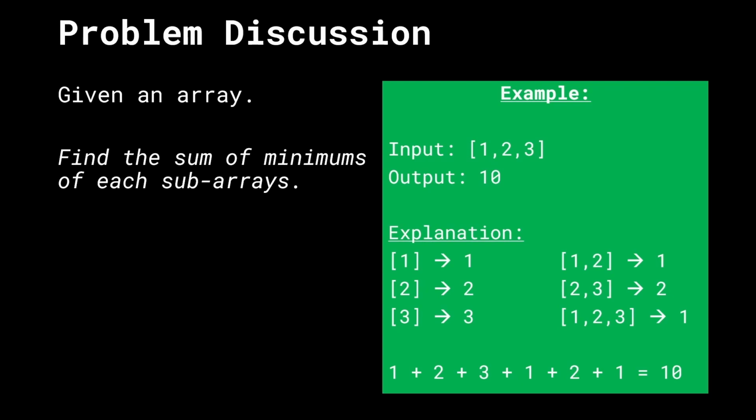Right, so we're given a simple array as the input, and the goal of this problem is to find the sum of minimums of each of the subarrays. So in the case we have 1, 2, 3 as the input, the output is 10. That is because we can first of all enumerate all the subarrays. So we have the single element subarrays 1, 2, 3, then we have 1, 2 and 2, 3 and 1, 2, 3. Now of all of them, we are going to figure out the minimum value of each of these subarrays. So we have 1, 2, 3, 1, 2, 1, right? And the only thing left to do is add them all up and return that as the answer. All right, so this is the general idea of the problem. This is what is expected to be done.